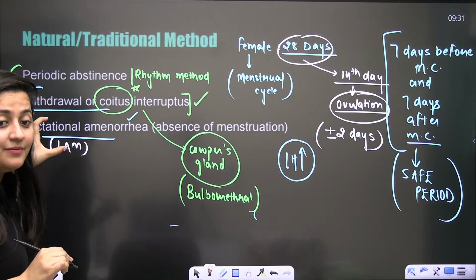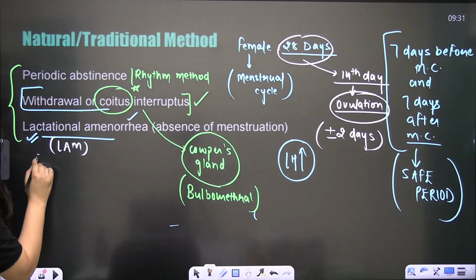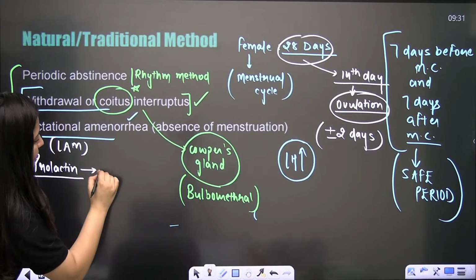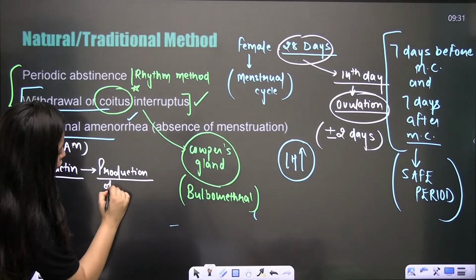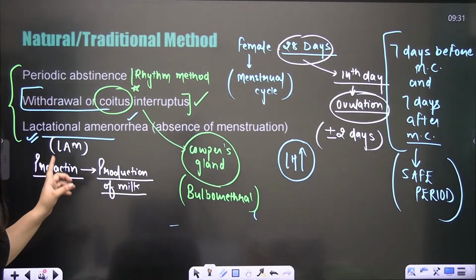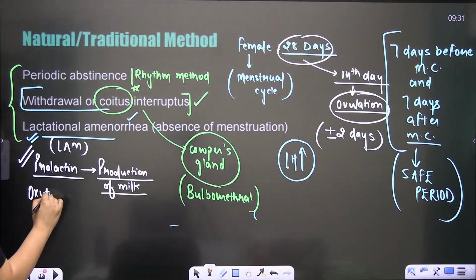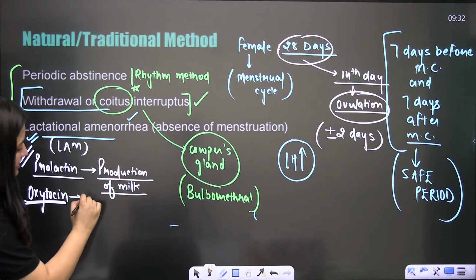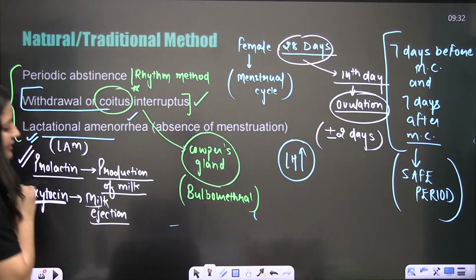During this period, because the female is heavily lactating, prolactin is important. Remember, prolactin is released from the anterior lobe of the pituitary, and it is meant for the production of milk. Moreover, the amount of oxytocin is also more. Oxytocin is released from the posterior lobe of the pituitary. It is the milk ejection hormone.